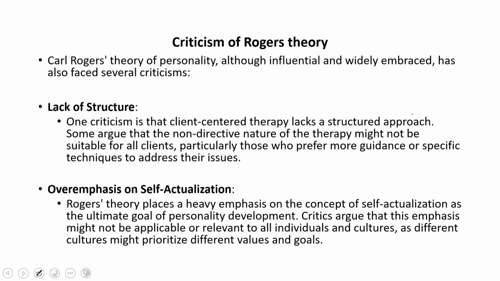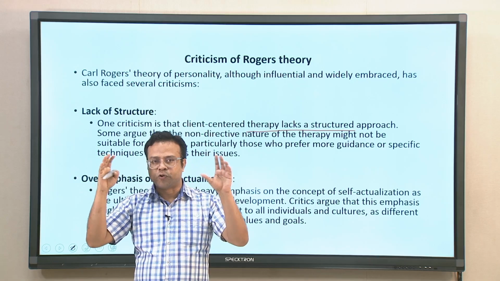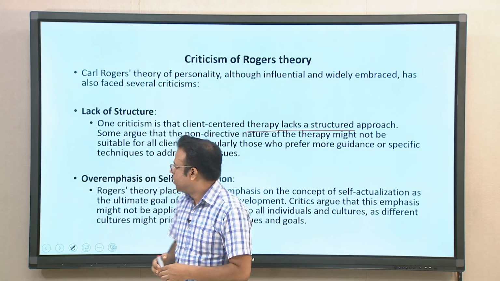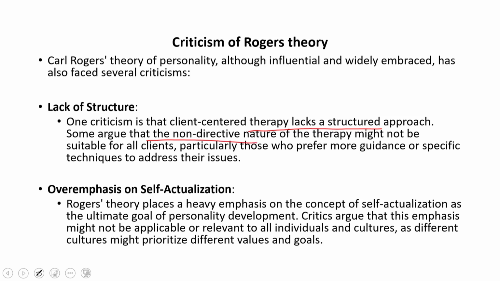So, one criticism is that client centered therapy lacks structure because it is more focused on creating environment, which is sometimes maybe not so easy for a lot of people. Some argue that the non-directive nature of the therapy might not be suitable for all clients, particularly those who prefer more guidance and specific techniques. So, in certain cases where specific guidance is needed, client centered therapy may not be that suitable.